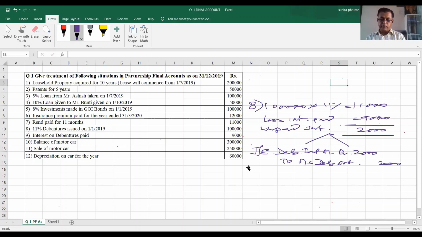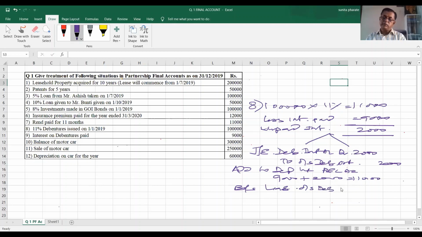And two effects are, number one, added to debenture interest on the profit and loss account debit side. Therefore, total debenture interest 9,000 plus 2,000, total 11,000, will be shown on the profit and loss account debit side. And second effect, balance sheet liability side, outstanding debenture interest 2,000 rupees. Okay. Next.